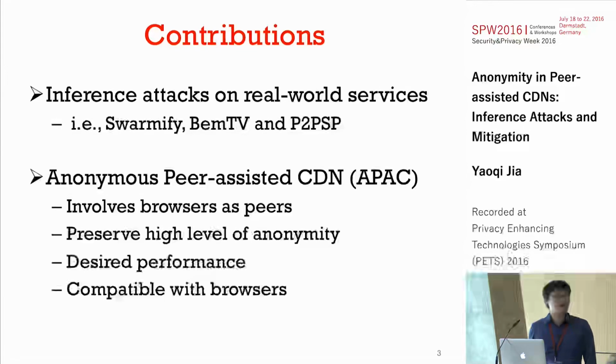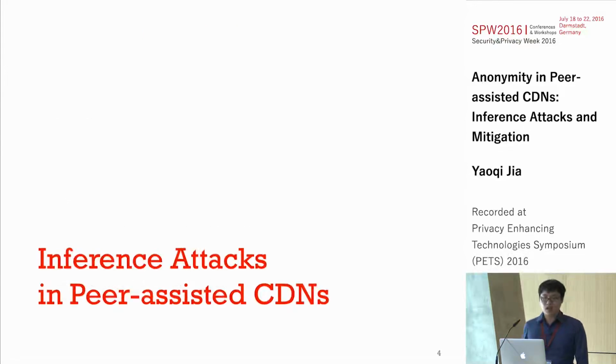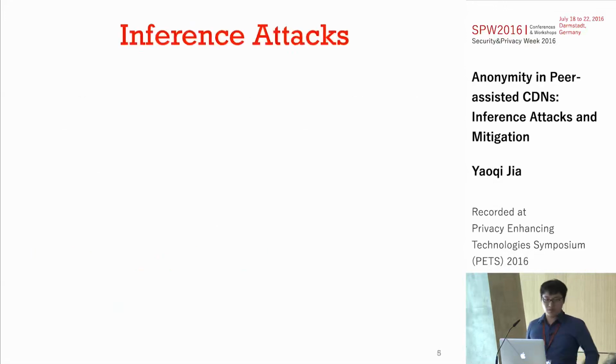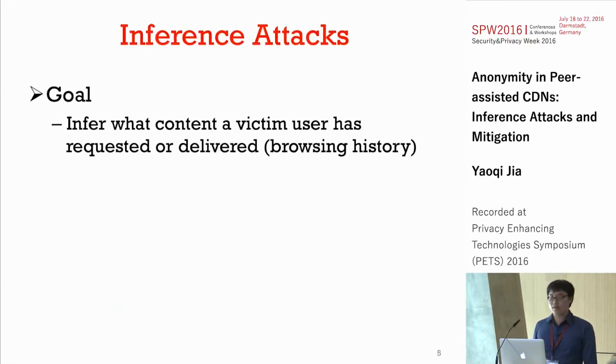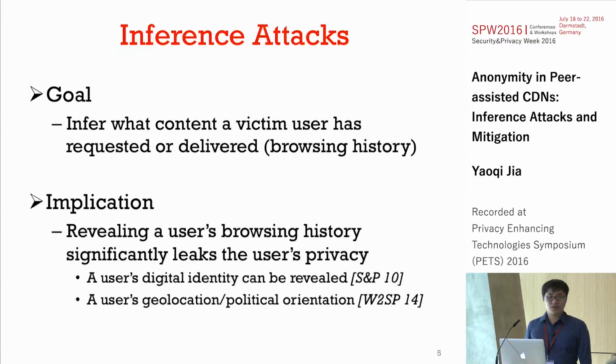So what are inference attacks in peer-assisted CDNs? The goal of inference attacks is to infer what content a victim user has requested or delivered, that is, browsing history. Audience may question what the damage or implication of such attacks is. From previous studies and research, we found that revealing a user's browsing history can significantly leak the user's privacy. For example, a user's digital identity can be revealed from the visited social network websites, and a user's geolocation or political orientation can also be leaked via the browsing history.